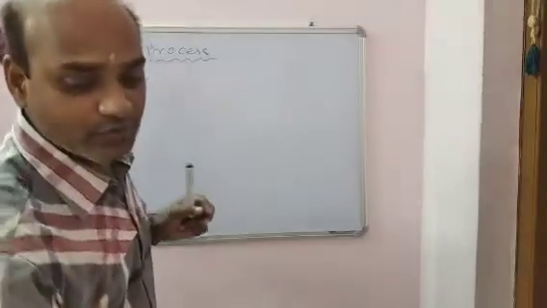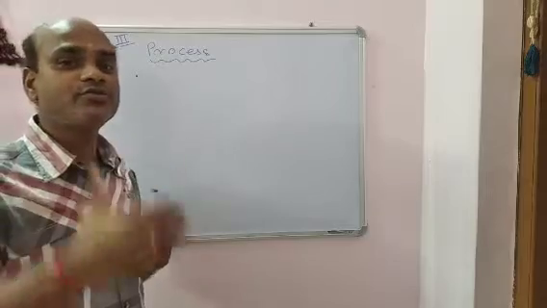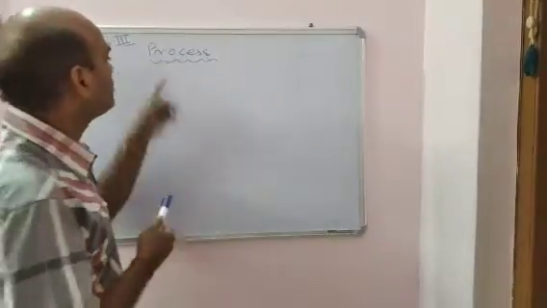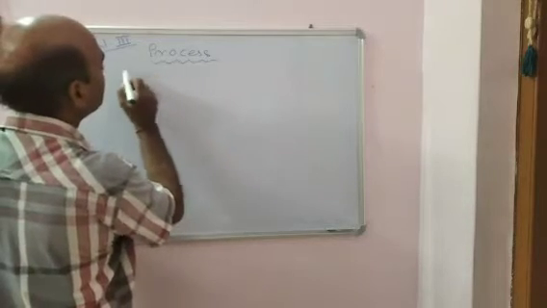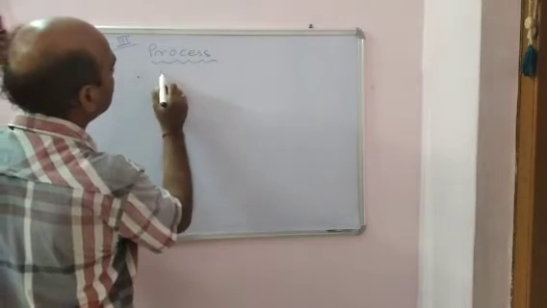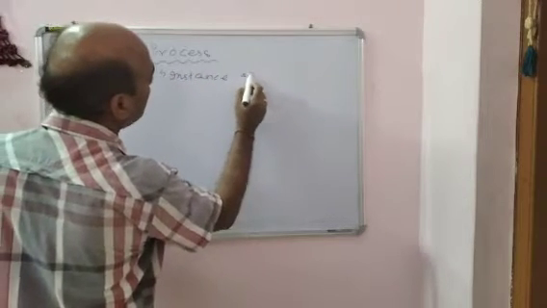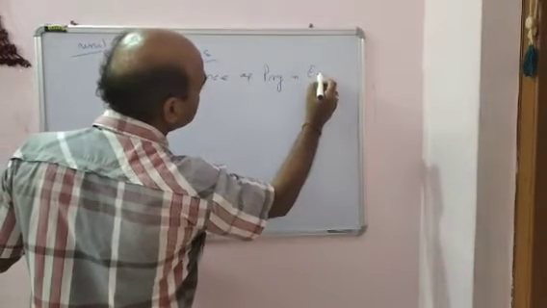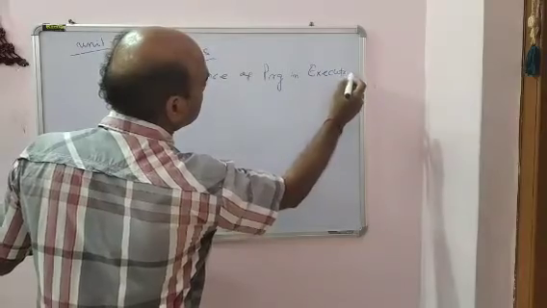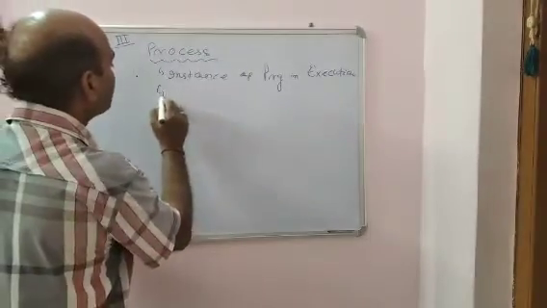Whenever a program is run and utilized for execution, a program in execution is the process. The process is the instance of a program in execution, and it is the active entity.